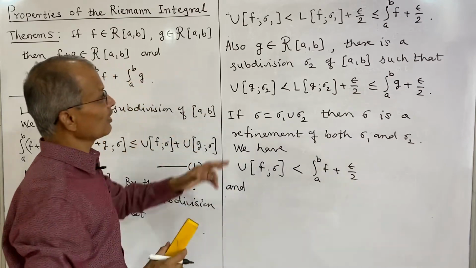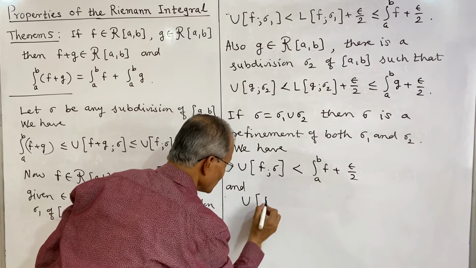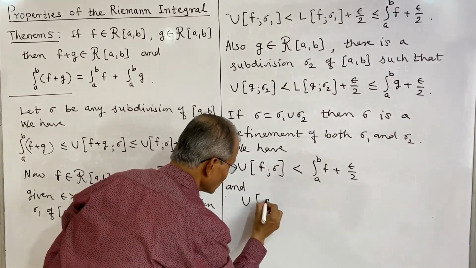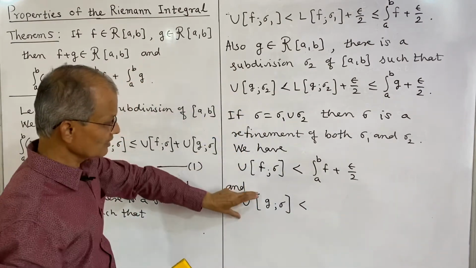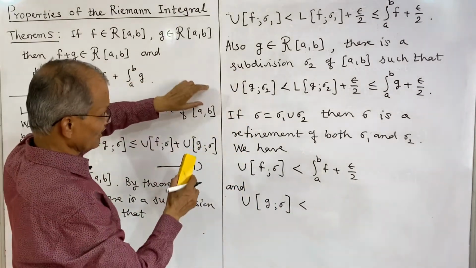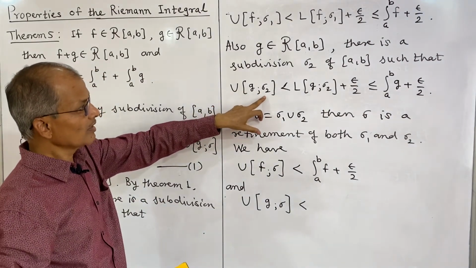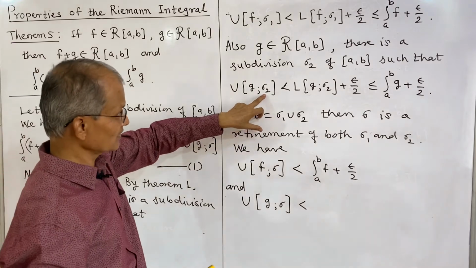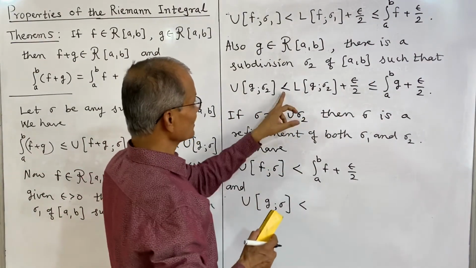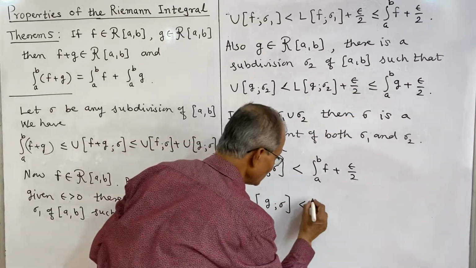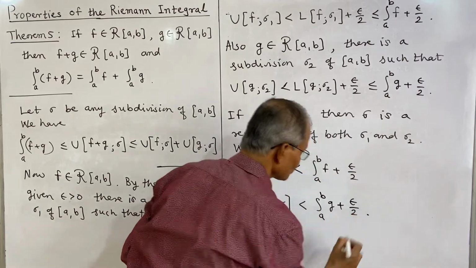And similarly for this, we replace it by the upper sum of g on sigma, which is less than the upper sum of g on sigma 2, and that is strictly less than the integral from a to b of g plus epsilon by 2.